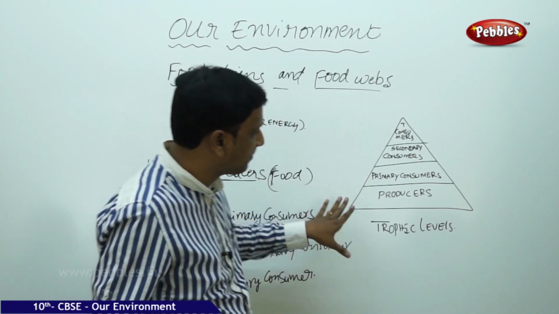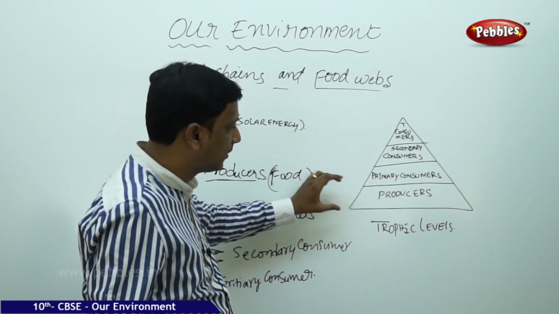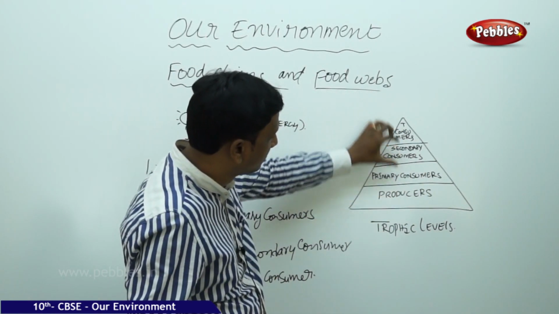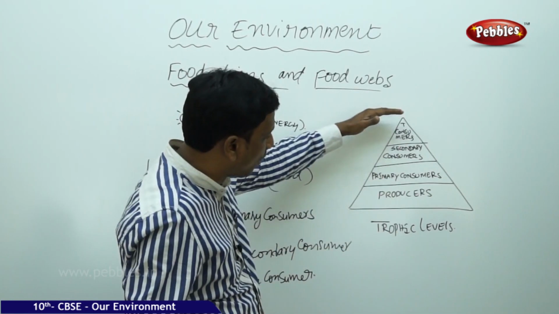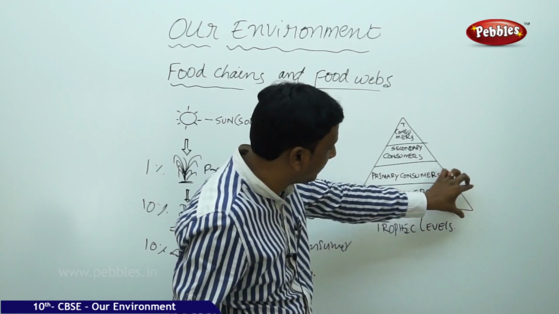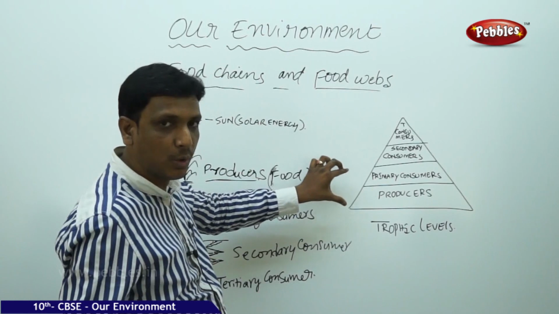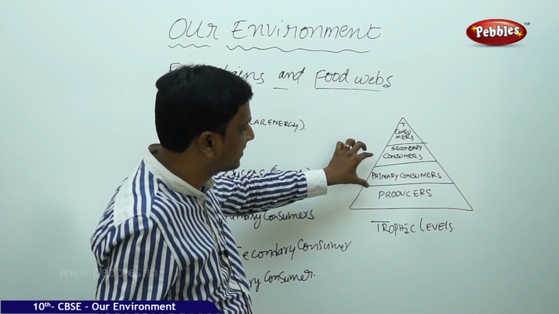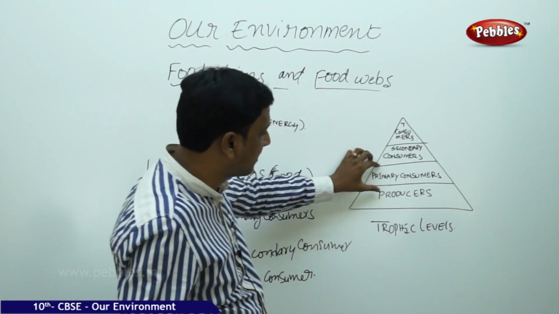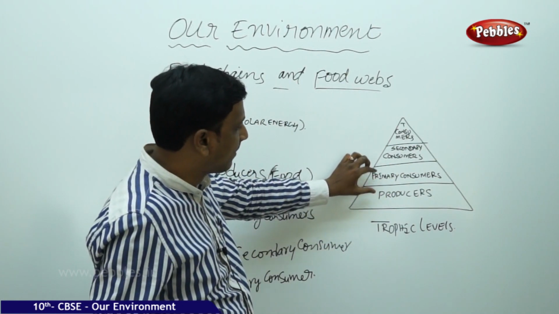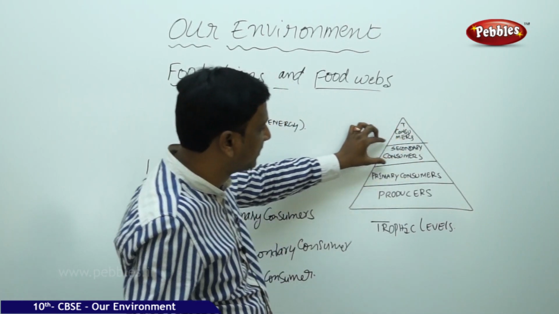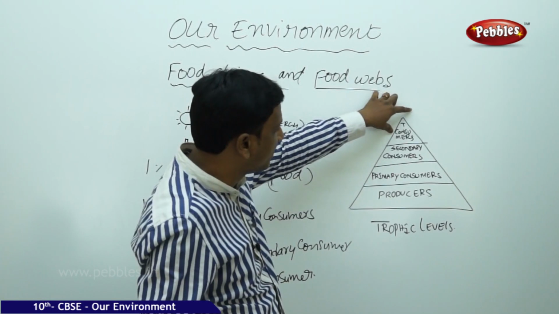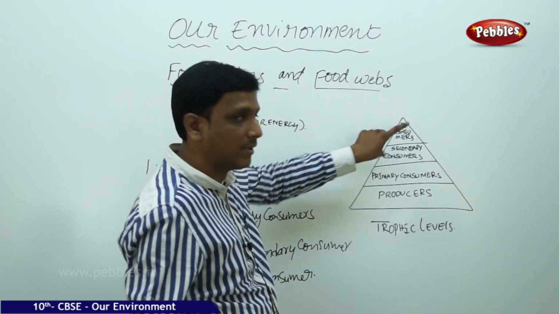The producers form the base, the biggest trophic level, so producers are more in number in the environment compared to primary consumers. Primary consumers take the second step, less in number than producers. Above them you find secondary consumers, still fewer, and at the top, tertiary consumers are fewest.